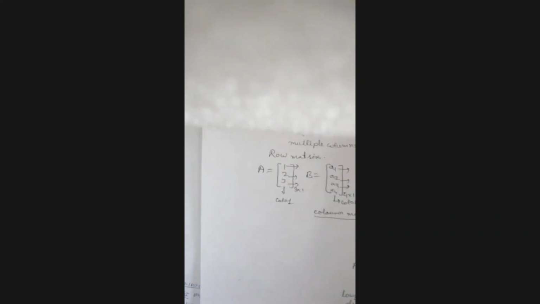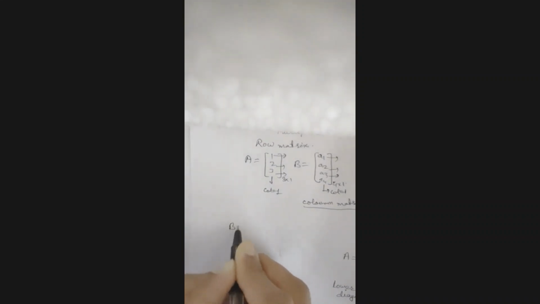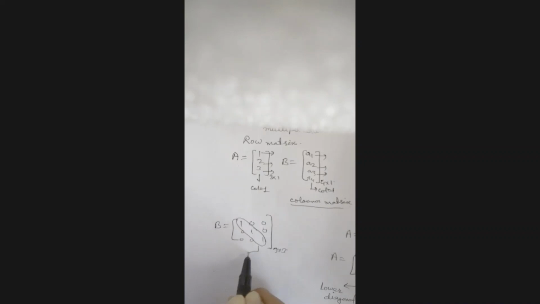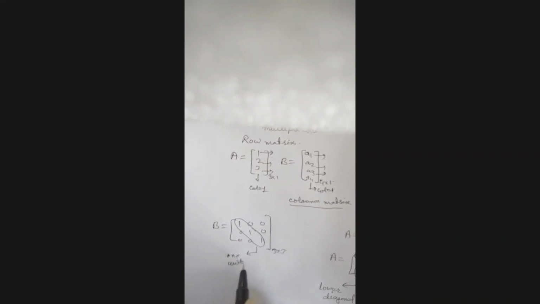Now if you have a matrix where only on the diagonal positions the elements are 1. So suppose I have a matrix B equal to 1 0 0, 0 1 0, 0 0 1. So this is a 3 by 3 matrix, right? And all the diagonal elements are 1, or unit. Unit means 1. And the others are 0, so this is called a unit matrix.